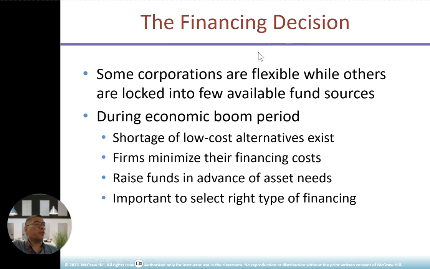In terms of financing decisions, some are flexible while others are locked in, with few available funding sources. During the economic boom period, short-term or low-cost alternatives exist. During the boom period, okay? Firms minimize their financing costs, raise funds in advance of asset needs, and it is important to select the right time for financing. This is a key part. Many CFOs, I noticed, when I was an investment analyst at Nomura, as well as at Morgan Grenfell, we did a lot of analysis on this. We want to make sure the company is sustainable as a going concern in the long term. Okay.